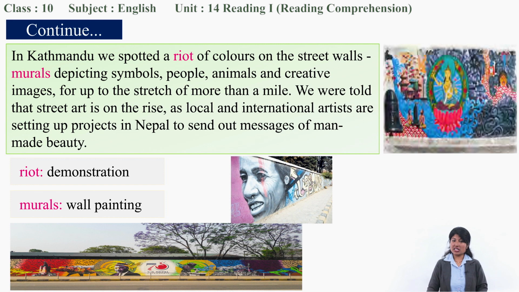Okay, as she entered, what did she spot over there? Colors, a riot of colors. Where did she see those colors? On wall paintings. Yes, you can see over here wall paintings in Kathmandu, on the walls, on the street. So these are of Kathmandu. All pictures are from Kathmandu, and these are called murals, wall paintings. One can experience such paintings on the way, right?